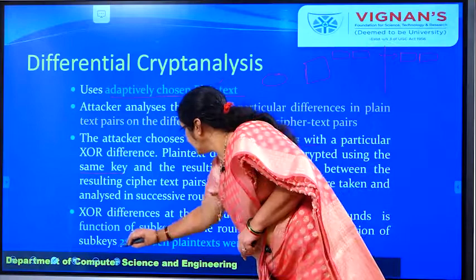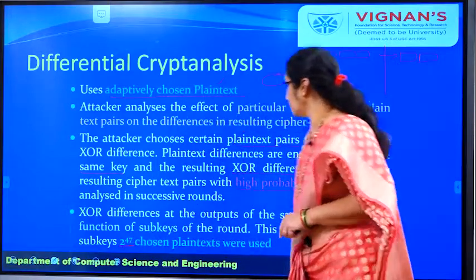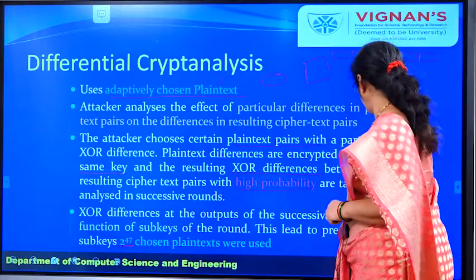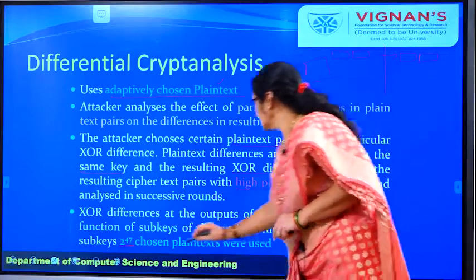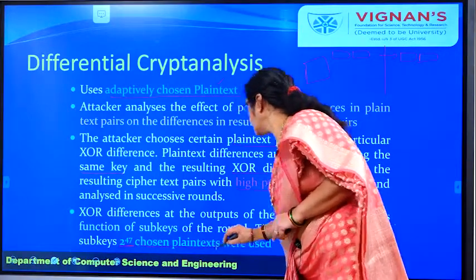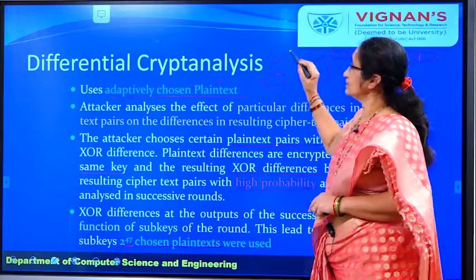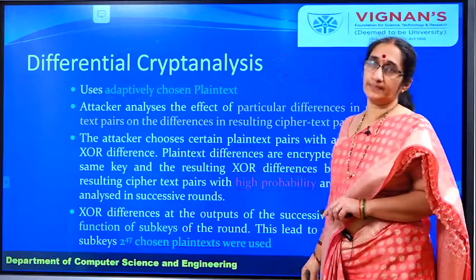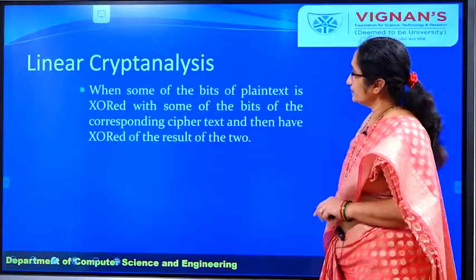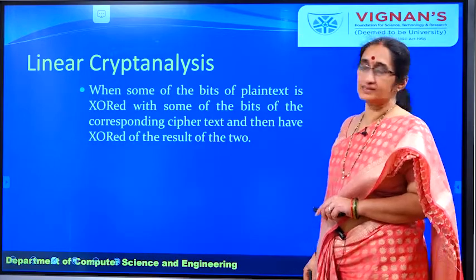And you need 2 power 47 different chosen plain texts to perform this differential cryptanalysis.